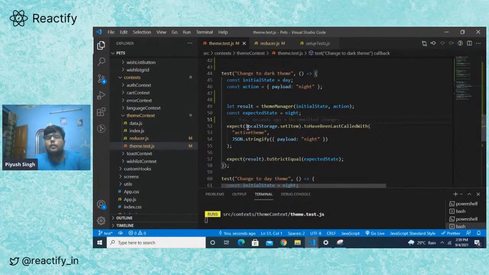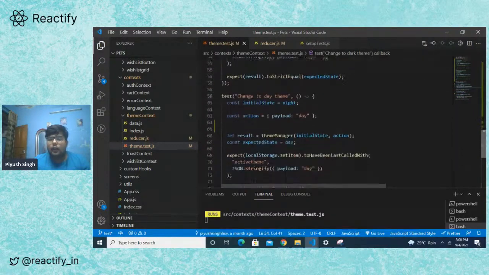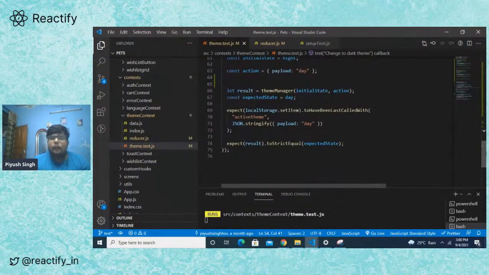We just need to check if it's getting called with the expected arguments or not. So if we are toggling to the dark theme, we just need to check if local storage is getting called with the payload equal to night, and if we are calling it with the day theme, we check that local storage is getting called with the payload of day, and we assume that local storage is working fine on its own.